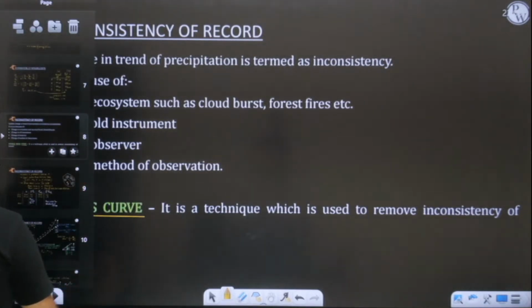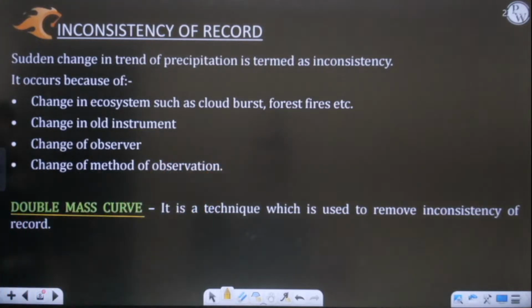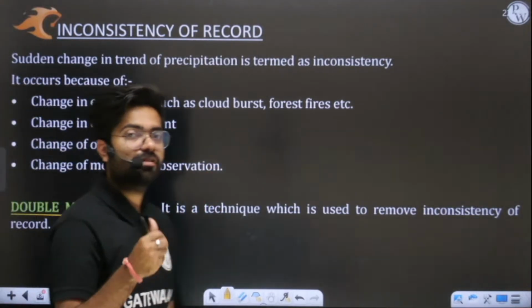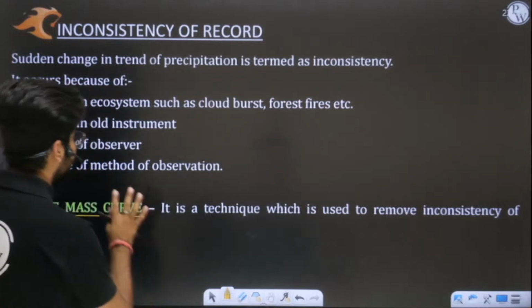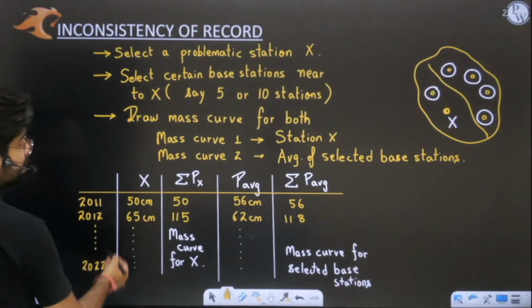Then we went on to inconsistency. Tell me the name of the technique with the help of which we will remove the inconsistency. The technique is known as double mass curve. You have to remember it. It is very, very important. The name is important. The method and all this is not that important. Okay, we will correct this.